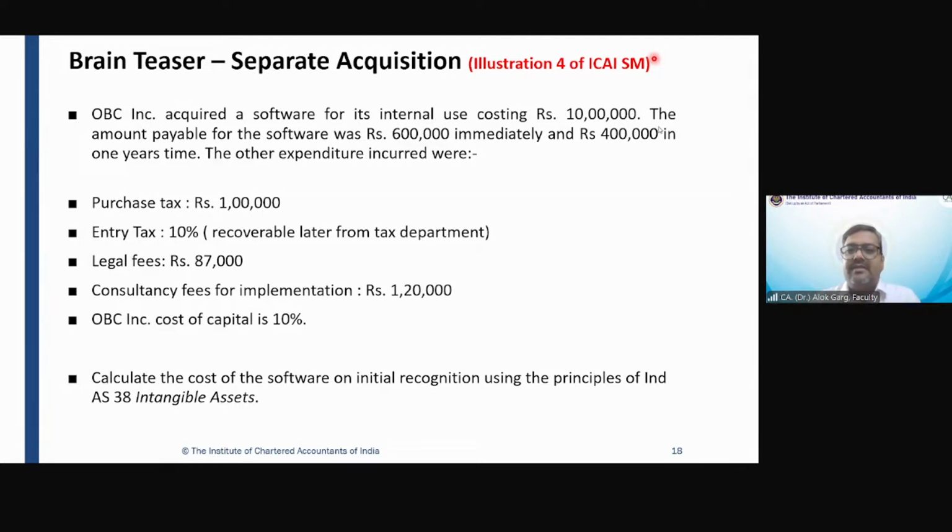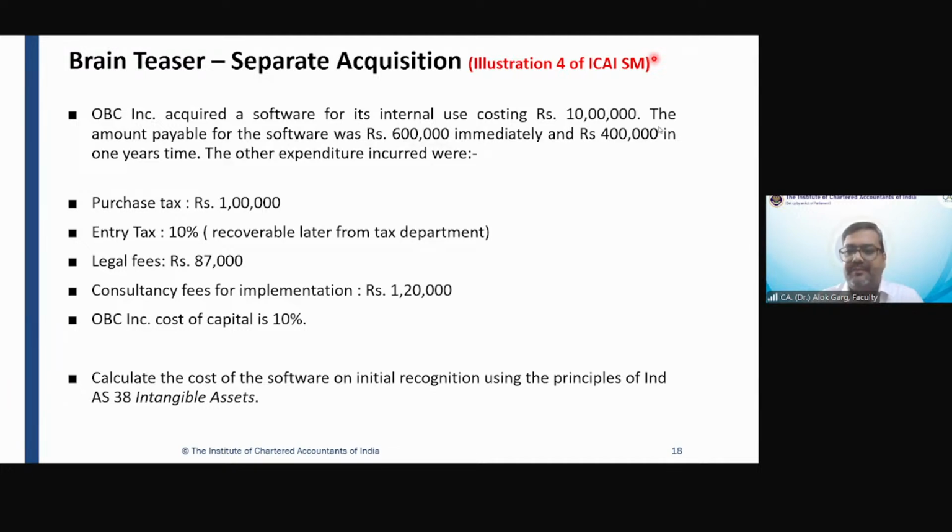Let's discuss illustration number 4. Friends, whether my voice is clear, because one of the students is saying my voice is breaking. Yes, sir. Sorry. Whether my voice is clear to everyone? Okay. Vignesh has confirmed it is fine. Mamta has also confirmed.